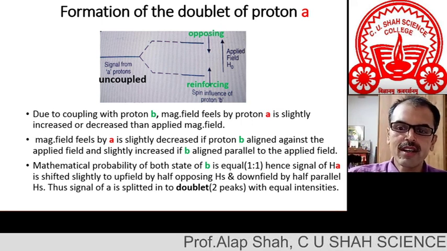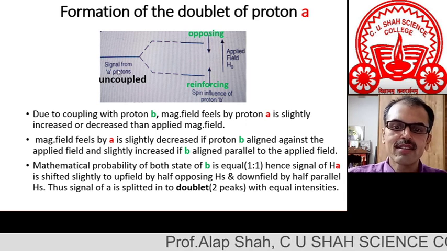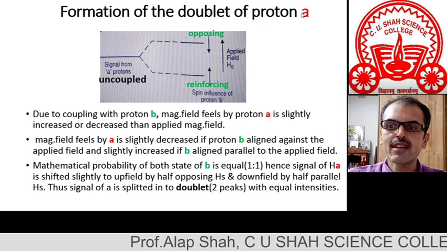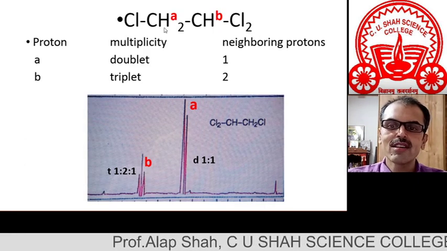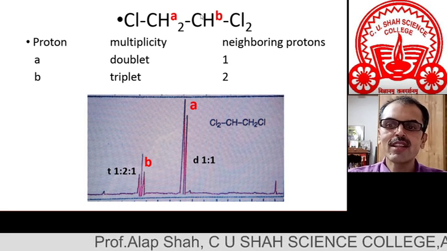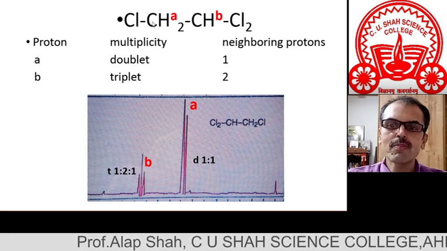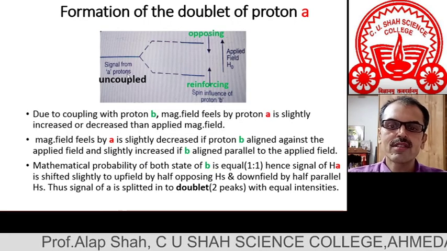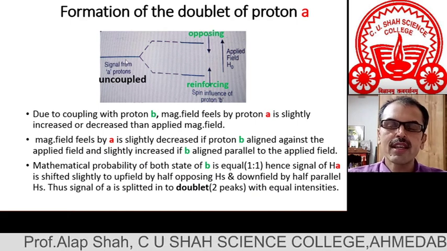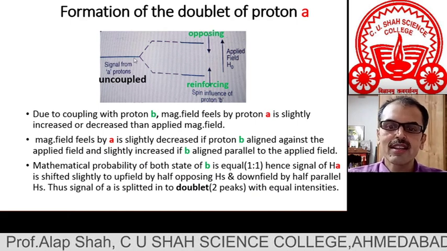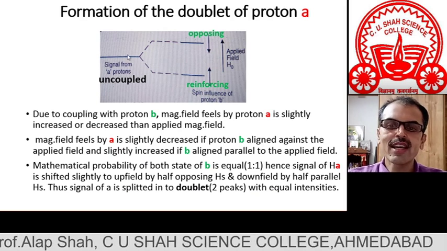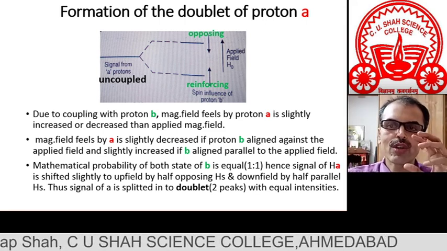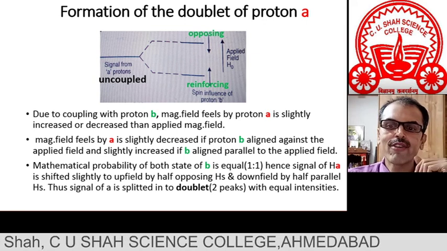In this figure, we are first understanding the formation of the doublet of proton A. Signal A has only one neighboring proton, so it gets split into a doublet. Here I have written signal of uncoupled A. If there is no coupling, we should get only one line. I have written it horizontally, but we know the signal is actually vertical; to understand this coupling phenomenon, we put it like this.